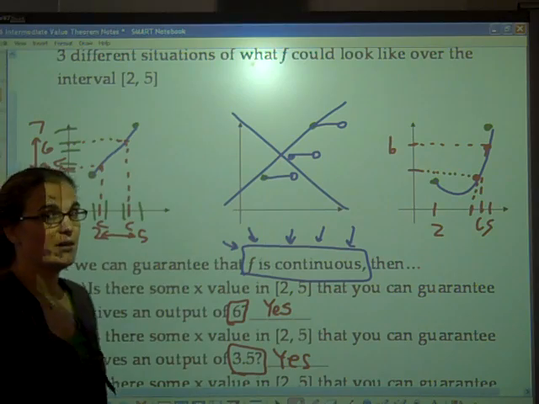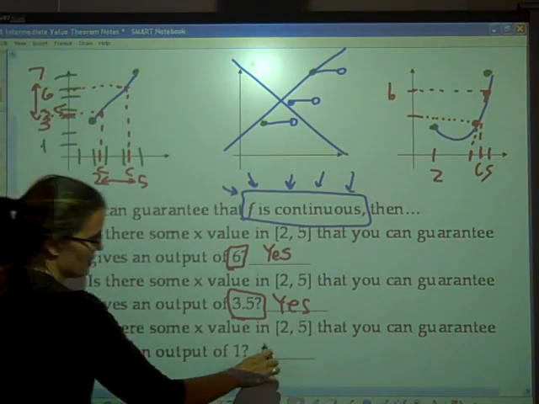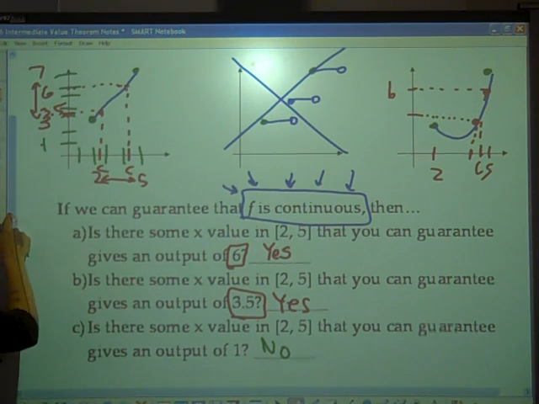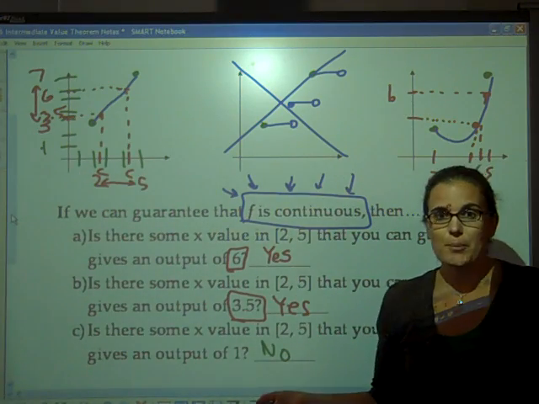It's not an intermediate value. So we cannot guarantee that there would be a value of c that would give us an output of 1. Now realize that it doesn't mean that there is not an output of 1.